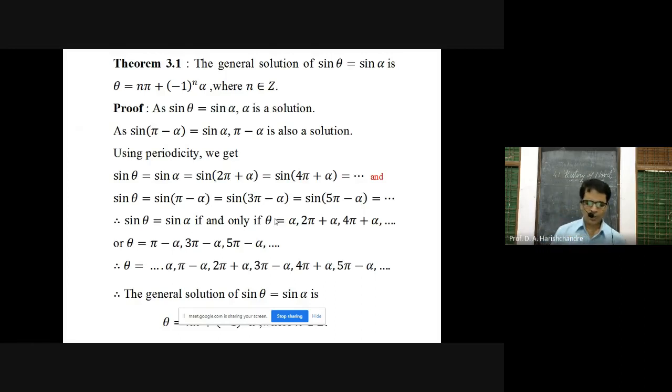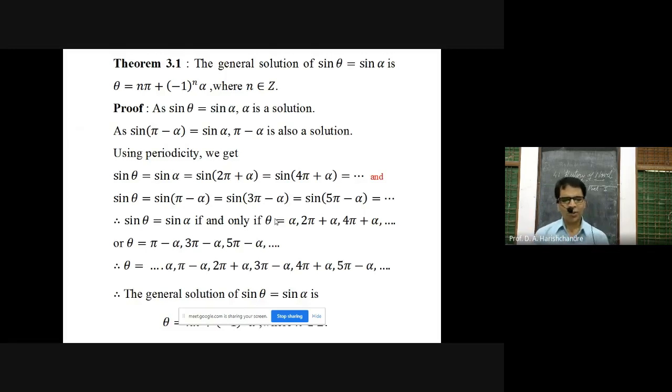Okay, so what are all the possible solutions of the equation? Theta is equal to ... alpha, pi minus alpha, 2 pi plus alpha, 3 pi minus alpha, 4 pi plus alpha, 5 pi minus alpha, and so on. Okay, and all these solutions can be written in compact form using one formula. Which is that formula?